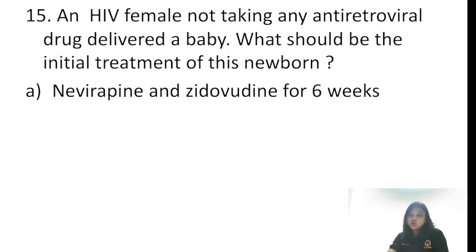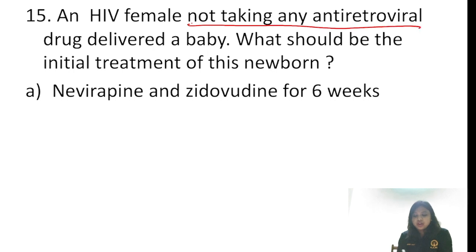An HIV positive female, not taking any antiretroviral drug, this is very important, delivered a baby. What should be the initial treatment? The answer will be a combination drug, nevirapine plus zidovudine for 6 weeks.